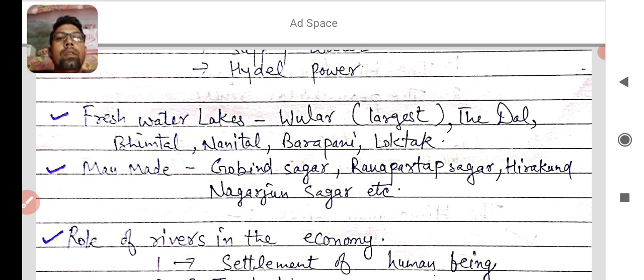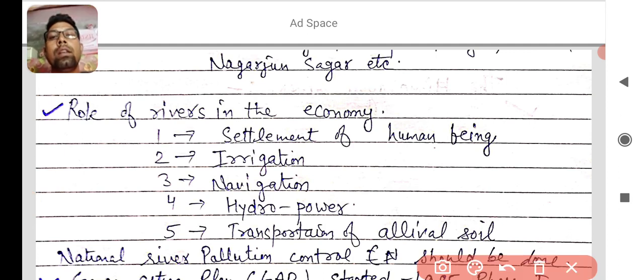And the next and the major point of the lesson is the role of rivers in the economy. So what is the importance? There are some importance of rivers given below. First is settlement of human beings from ancient time. You learned about the Harappan civilization in 6th class history, that the first civilization started on the bank of rivers. That's why rivers are very valuable for settlement of human beings from ancient time and in the modern world also.